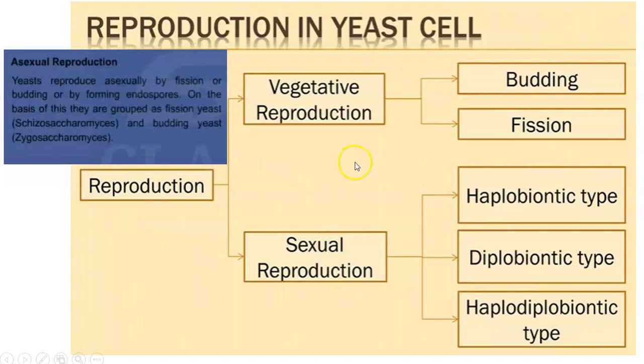So on the basis of the asexual or vegetative reproduction, yeast are classified into two. One is budding yeast and second is fission yeast. Those yeast or Saccharomyces species which choose budding for the asexual or vegetative reproduction, that is called budding yeast. Budding yeast is called Zygosaccharomyces. Then second is fission yeast, that is called Schizosaccharomyces. So is there any tip for remembering? Fission, schizo, that kind of mnemonics you can use for remembering. And sexual reproduction we will see in the upcoming video, not in this video.